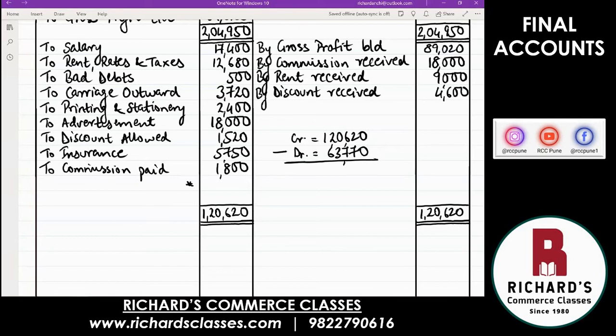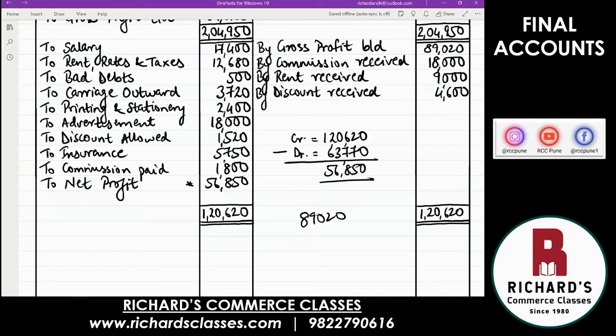Yes, how much was that? 56,850. 56,850 is the difference. Write in the amount column 56,850, and this time you call it to net profit. And net profit means what? After manufacturing, you earned an income of 89,020. That came from trading account, 89,020.